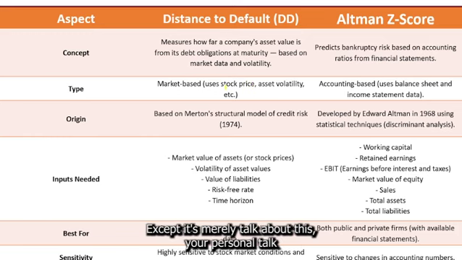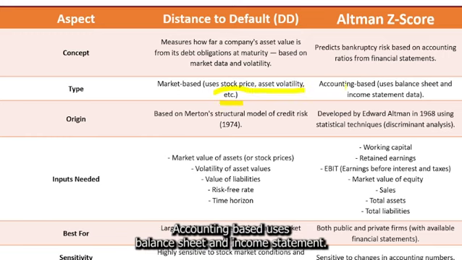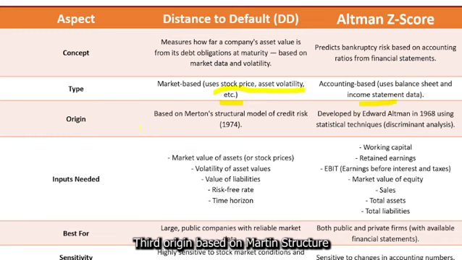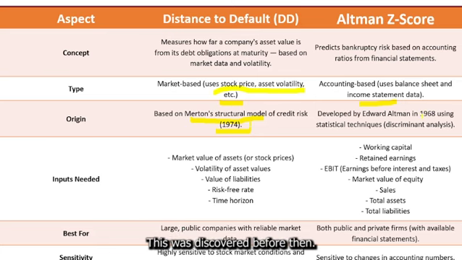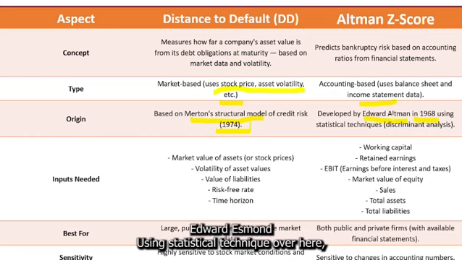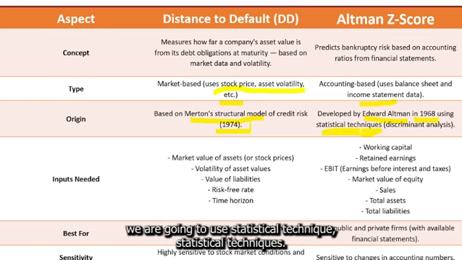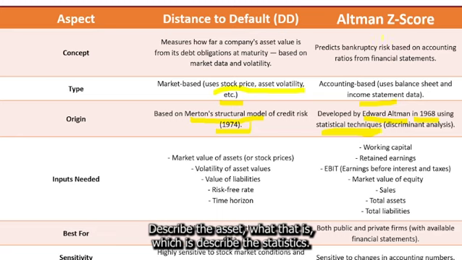It mainly talks about the asset and the stock price volatility. The Z-score is accounting based and uses the balance sheet and income statement. Its origin is based on the Merton structural model of credit risk, which was discovered in 1974. The Z-score was discovered before that, in 1968, by Edward Altman, using statistical techniques.